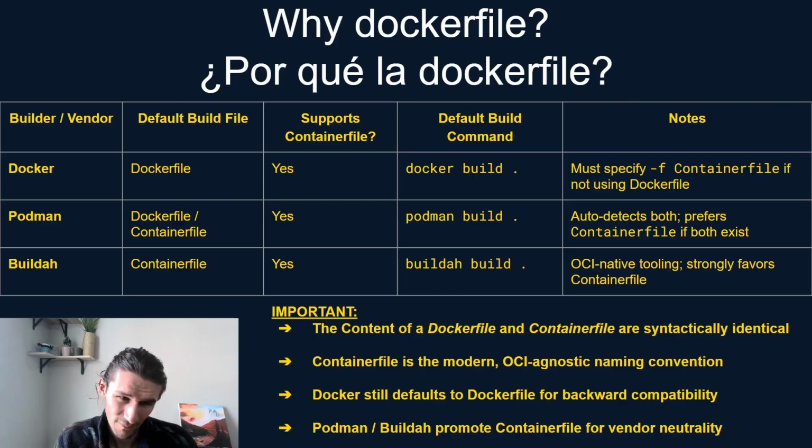Because of this, the OCI container image config file got widely known as a Dockerfile.